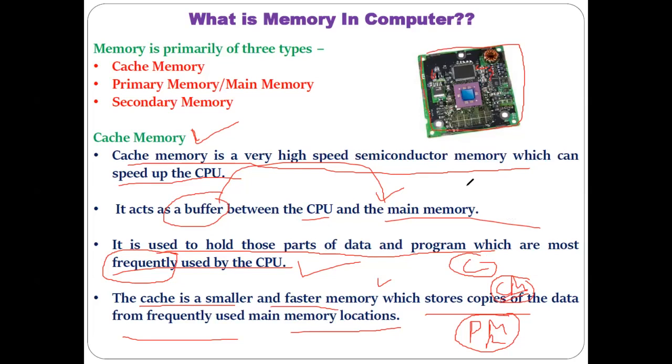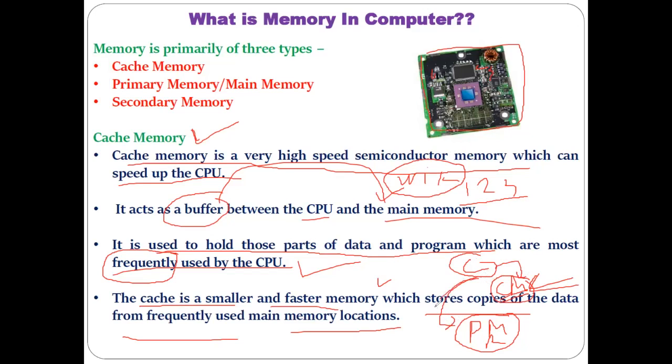Suppose on day 1, day 2, day 3, every time you access one particular website, like the Wikipedia website, a number of times over the 3 days. This Wikipedia website is nothing but a website which you have accessed frequently. So that website data or website link is stored in this cache memory, because whenever the user accesses this website next time, the CPU will not access it from the primary memory, but the CPU will access it from the cache memory.